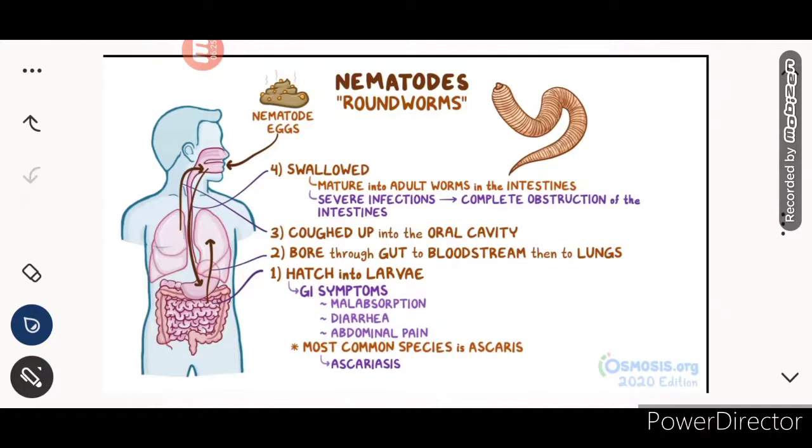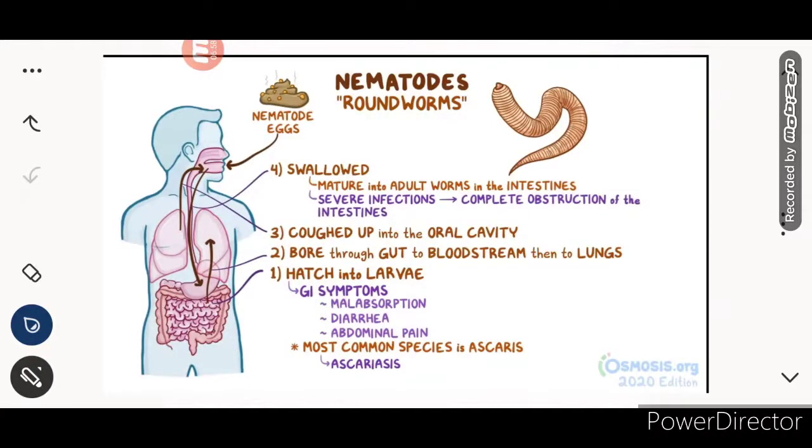The most common species is Ascaris, which causes ascariasis. Okay, they bore through the gut to the bloodstream, then to the lungs. So they transfer through the gut to the bloodstream and lungs. Okay, so via the gut they will migrate to different places in the body. They are coughed up into the oral cavity and swallowed. Okay, and mature into adult worms in the intestines.